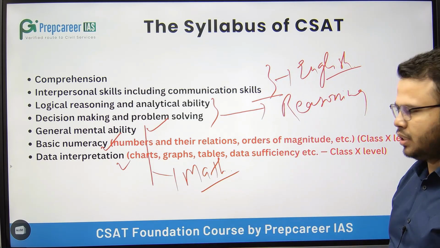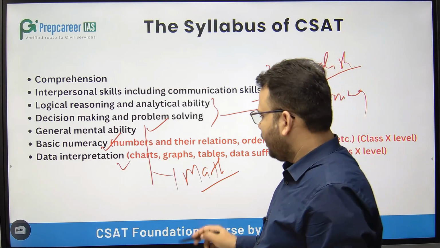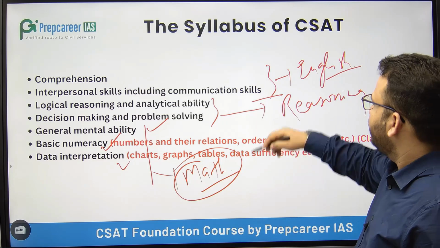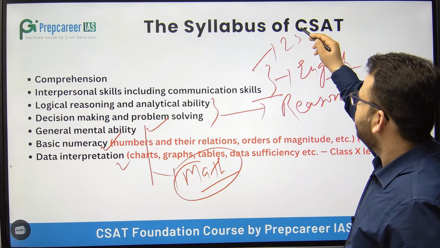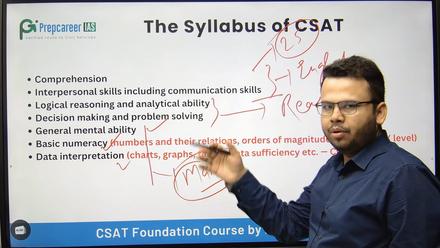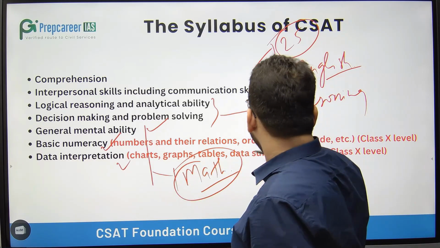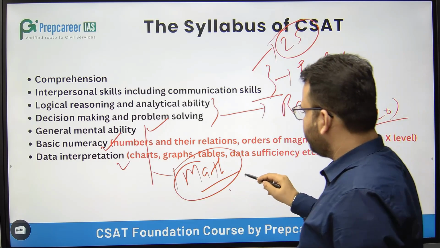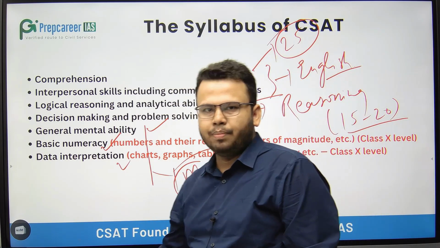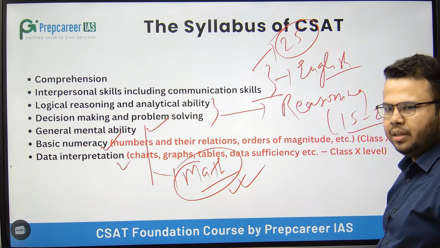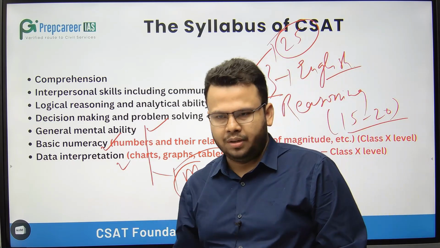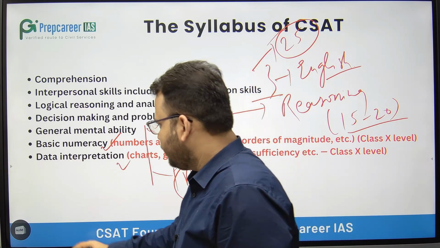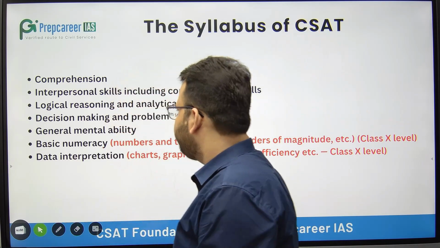And most of the questions in the CSAT paper are asked from this mathematics part. Roughly 25 questions you can get from the English part, from reasoning 15 to 20 questions, and the rest of the questions you are going to get from the mathematics part. It can be somewhere around 35 to 40, depending on the year in which you are appearing. So this is the syllabus given by UPSC.